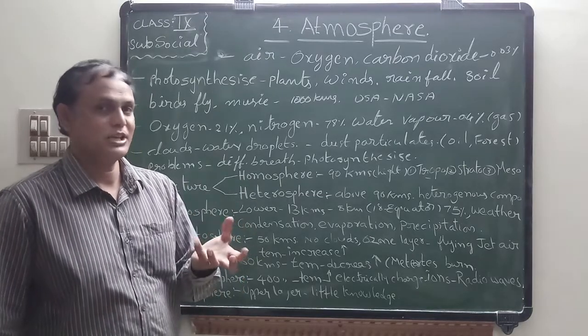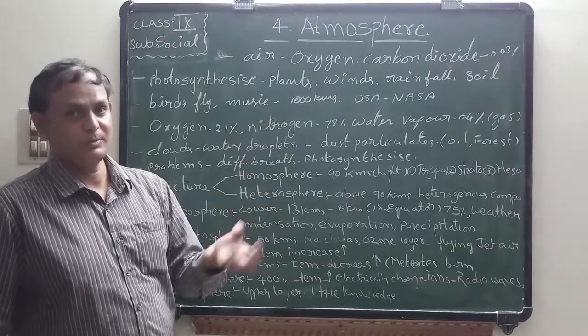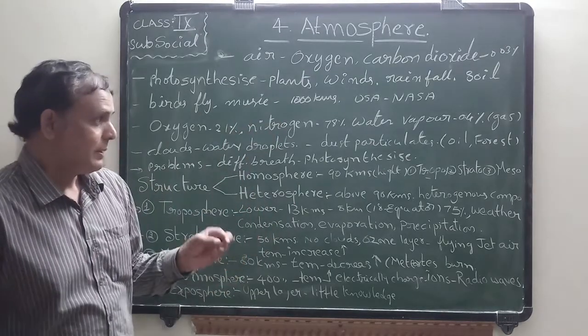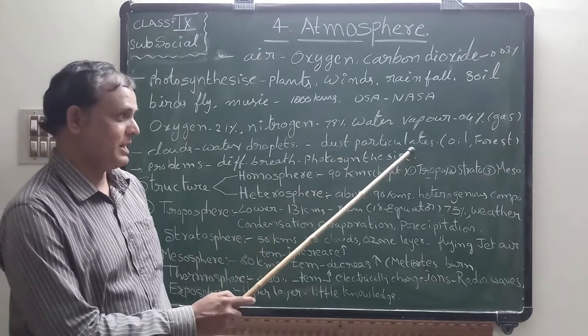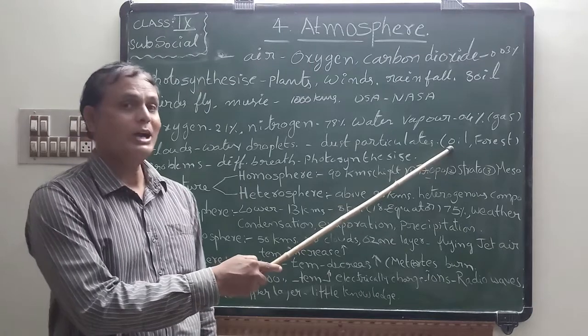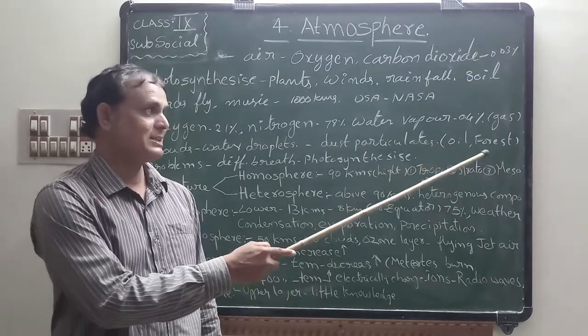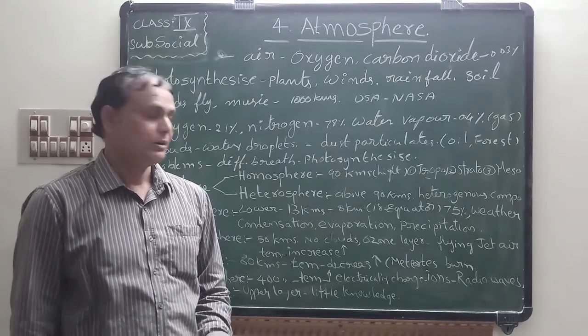Some dust particles are also added into the atmosphere. They are called dust particulates. What are they called? Dust particulates. They come from oil burning, forest burning, industrial effluents, etc.